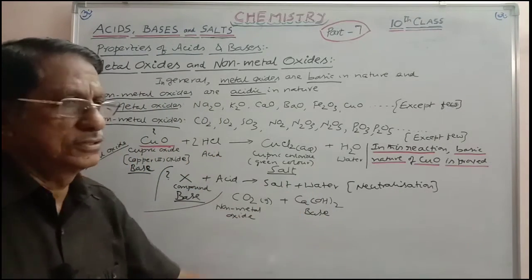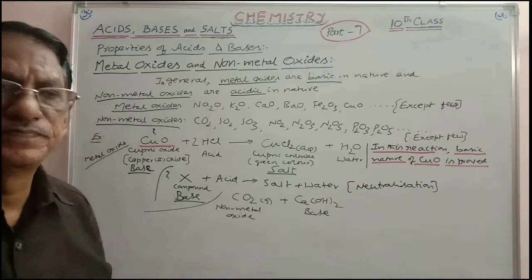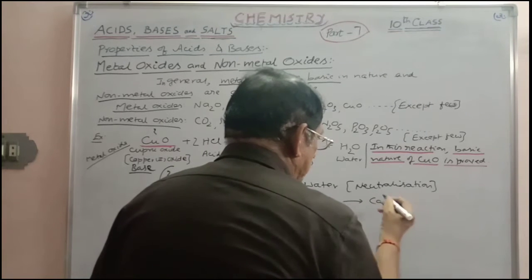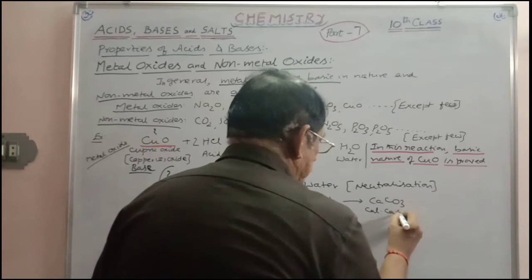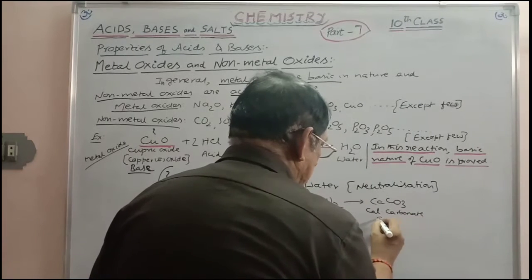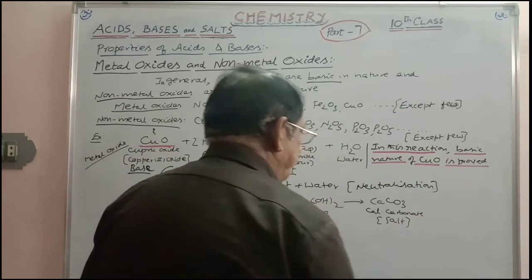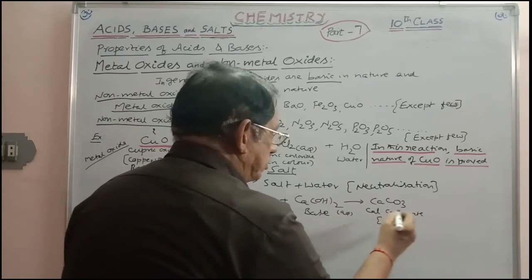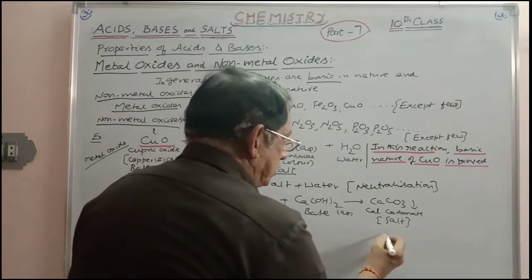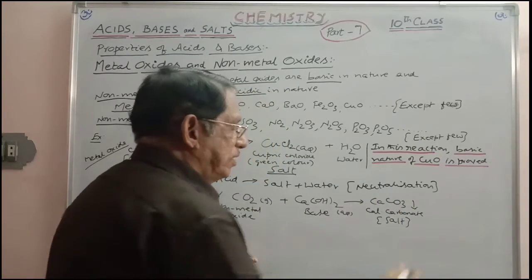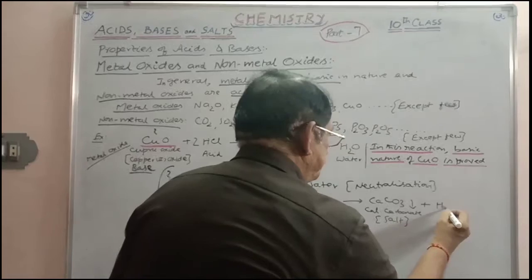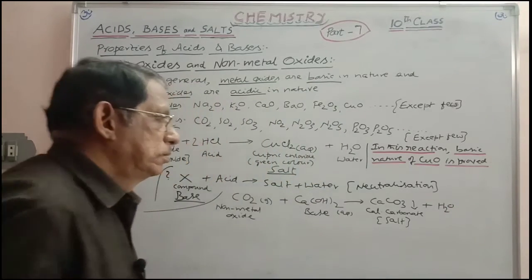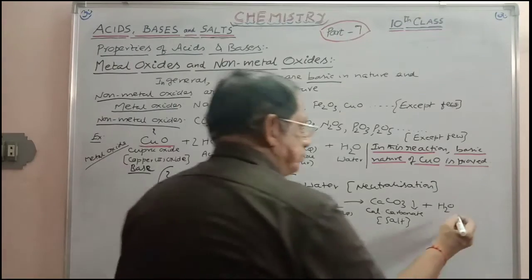CO2 gradually dissolves in calcium hydroxide, giving you CaCO3, calcium carbonate salt. And of course calcium carbonate is insoluble in water, so it can be precipitated because it is solid. Calcium carbonate is salt, plus H2O, water, which you can write as liquid.